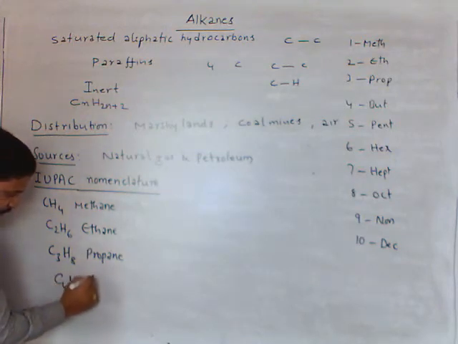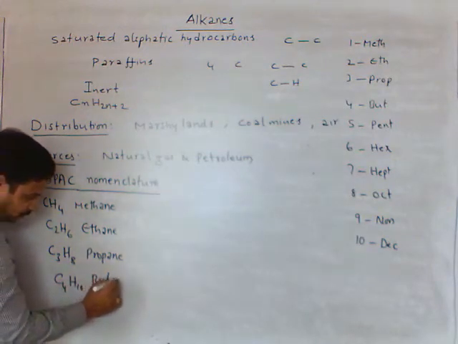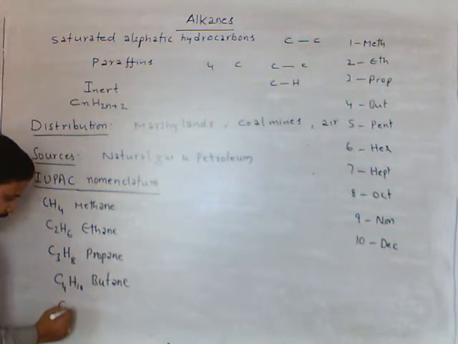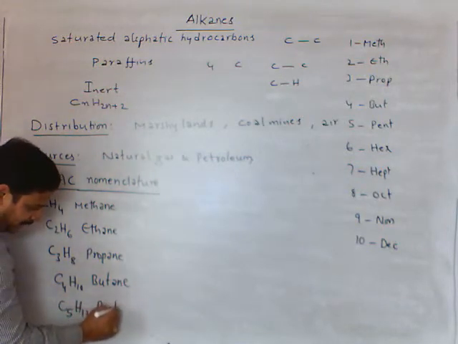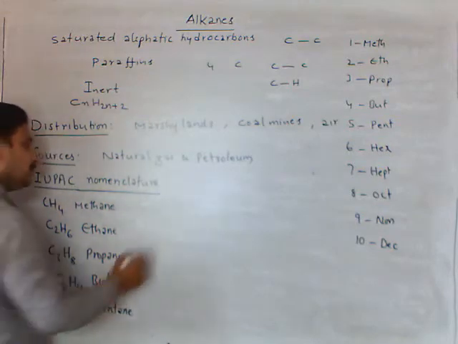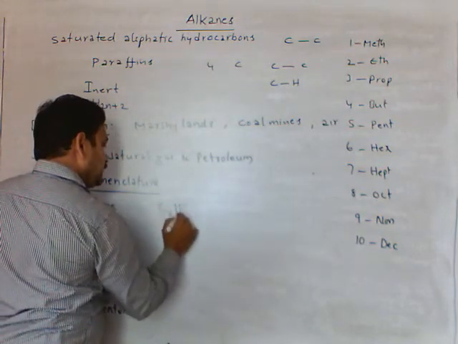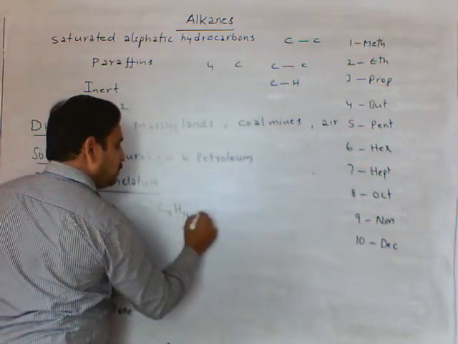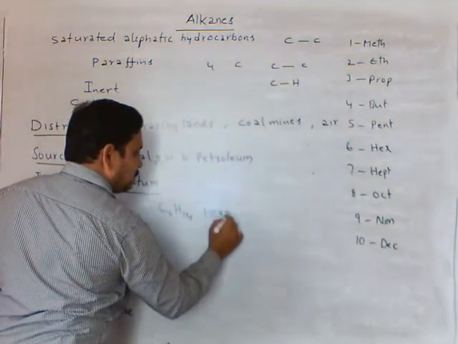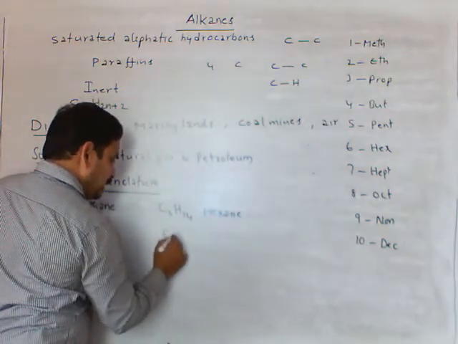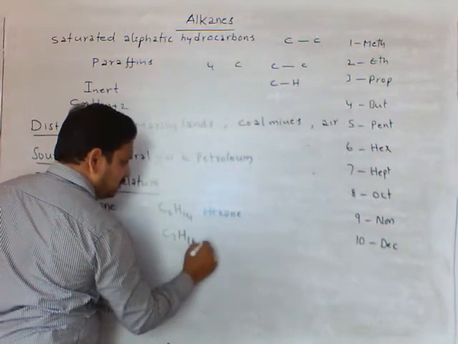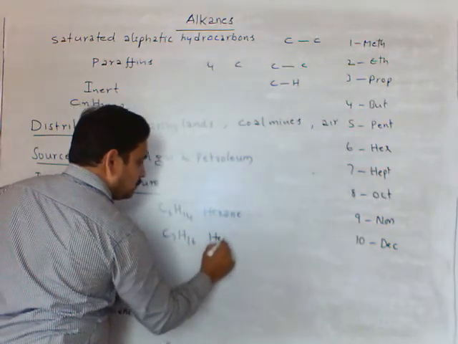C4H10, butane. C5H12, pentane. C6H14, hexane. C7H16, heptane.